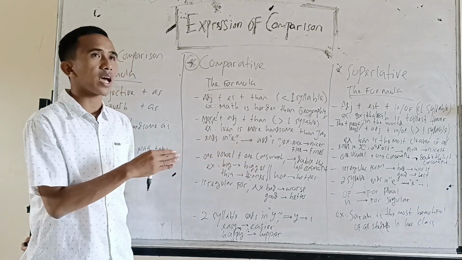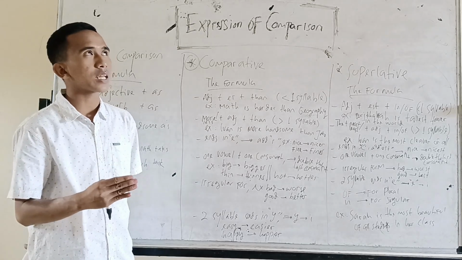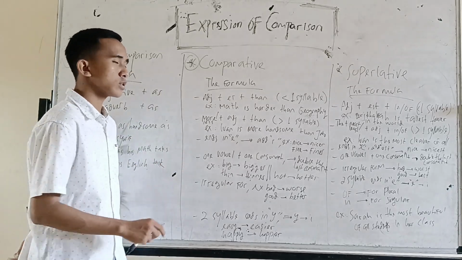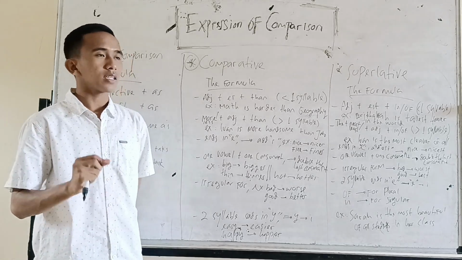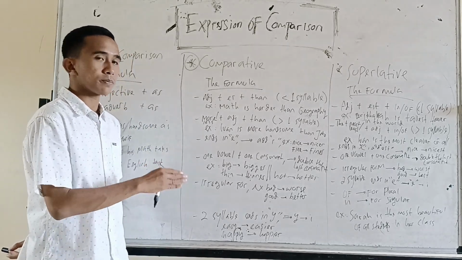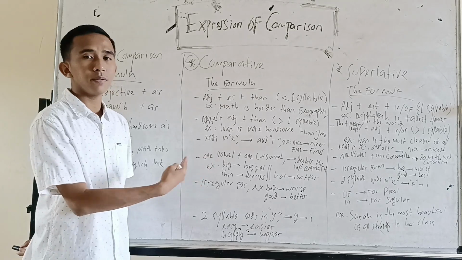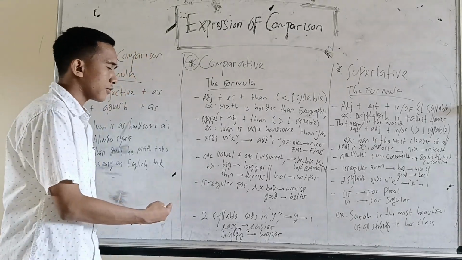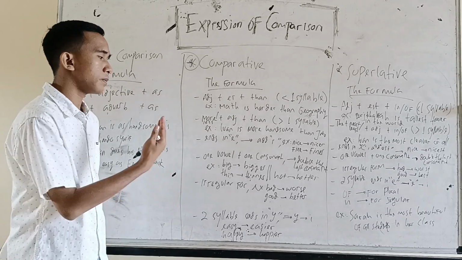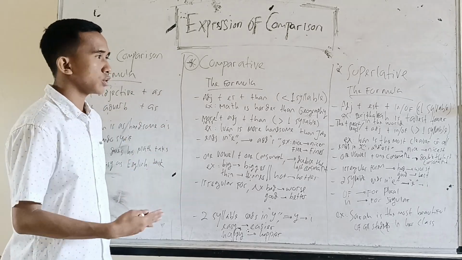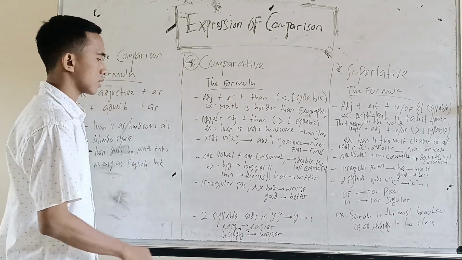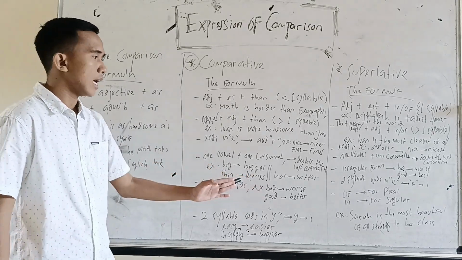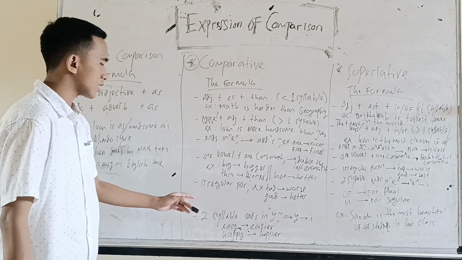Next, if the adjective consists of one syllable and ends in the letter e, we can add r directly. For example, nice becomes nicer, fine becomes finer, and etc. Next, if the adjective consists of one vowel plus one consonant, we should double the last consonant. For example, big becomes bigger, thin thinner, hot hotter, and etc.